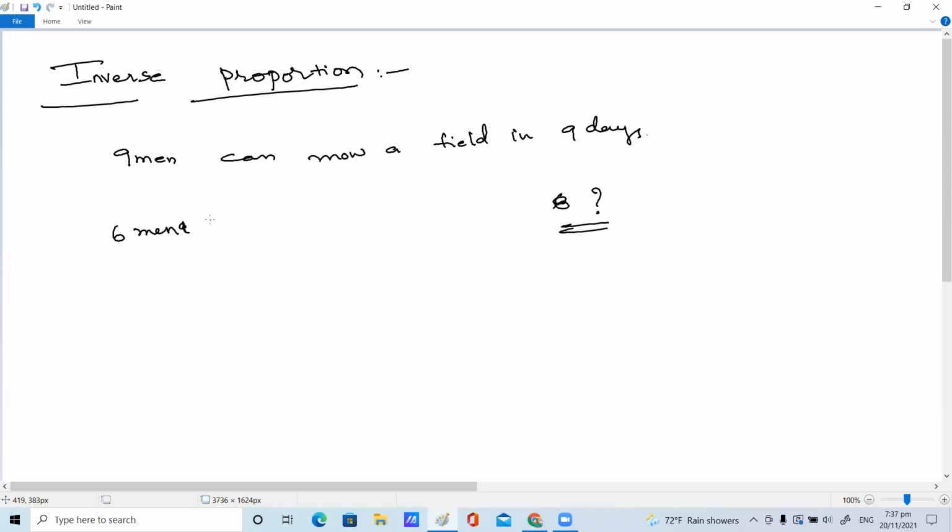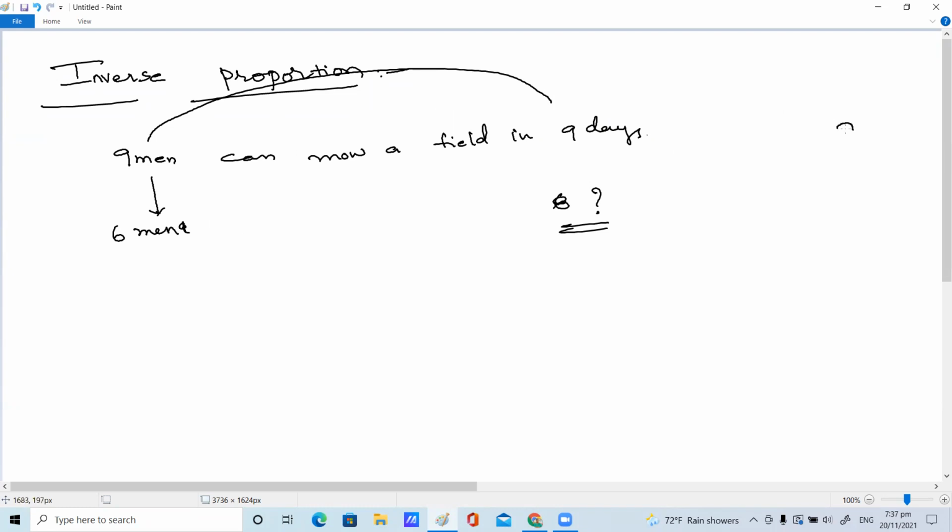Yes. Here 6 men are working, so is the time period increased or decreased, children? Increased. If the persons are reduced, the days are increasing. So it is what type of proportion? Inverse proportion. Inverse proportion is more simple than direct.